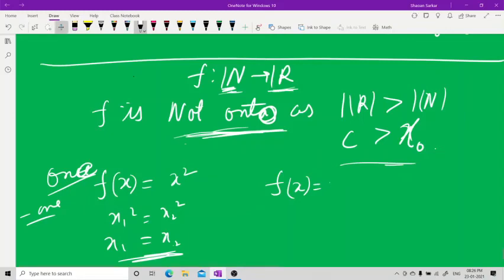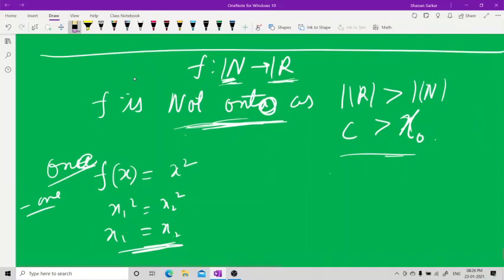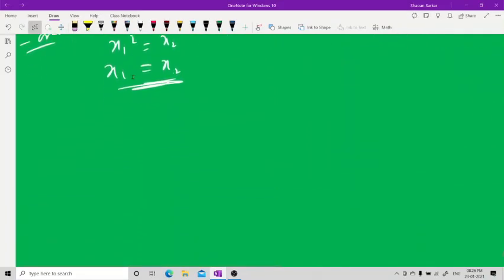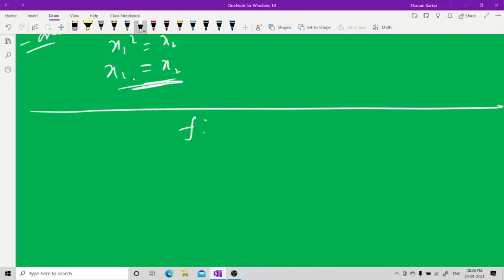Okay, I'll take another example. Suppose I take the function f(x) equal to x square from integers to natural numbers.